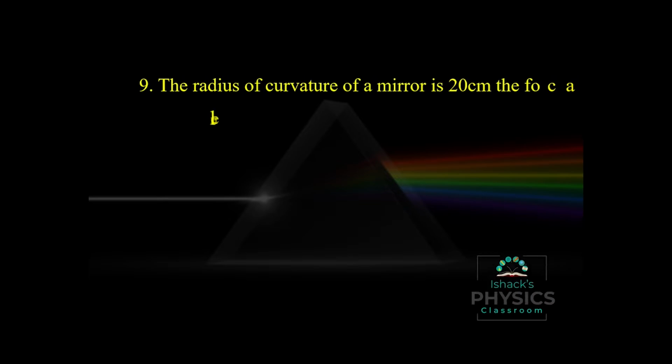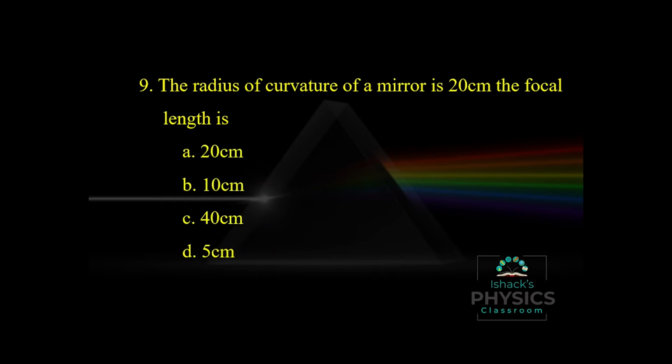The radius of curvature of a mirror is 20 centimeter. The focal length is, so we have the equation R equal to 2f. So f is equal to R by 2. So 20 by 2, that is equal to 10 centimeter. The radius of curvature of a concave mirror is negative and focal length is negative. In case of convex mirror, the focal length and radius of curvature are positive.